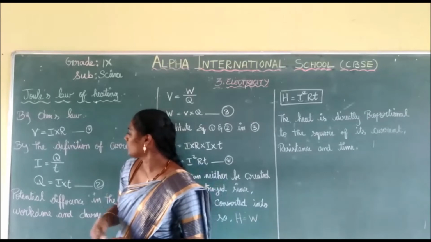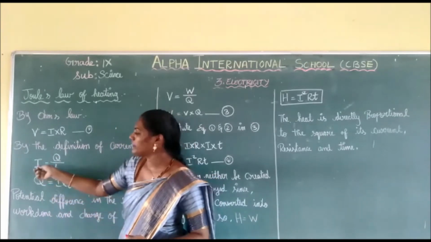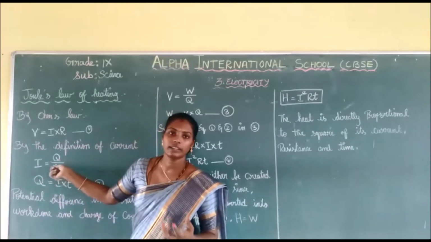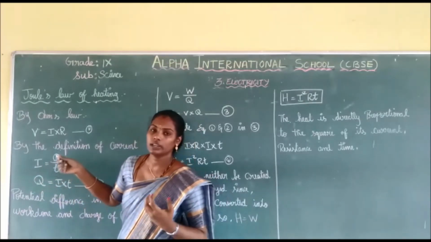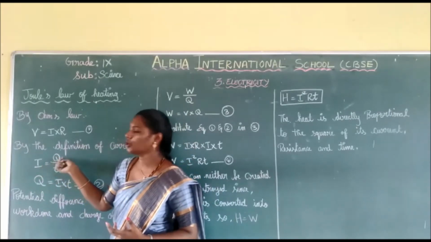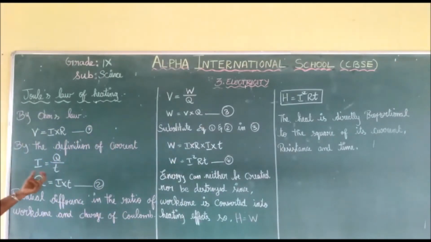So I is equal to Q by T. We know I is current, Q is charge and T is time taken. So the formula for electric current is I equal to Q by T. Here children, I just modified the formula, that is Q is equal to I into T. So charge is equal to current into time taken.